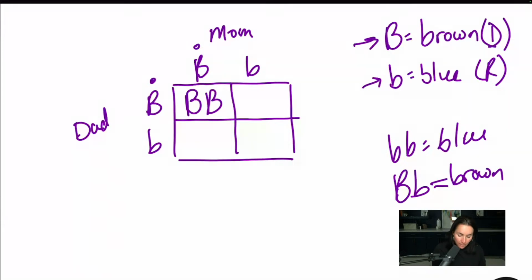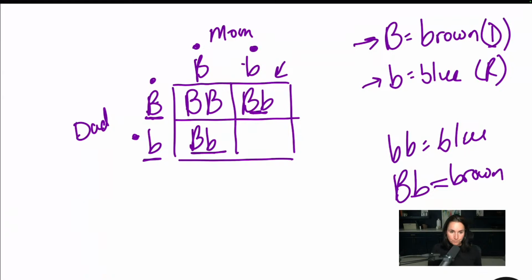Okay. Then we go to this square here. We're going B, and then this one here, you go up to here. This is big B, little b. This child also has brown eyes. However, she has inherited, or he has inherited, a small b for blue eyes. For this block here, we're going little b, big B. But you always put the big B first. And then this last square is little b, little b.